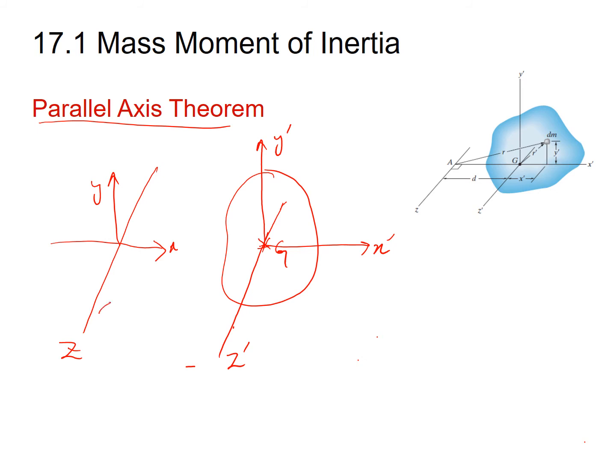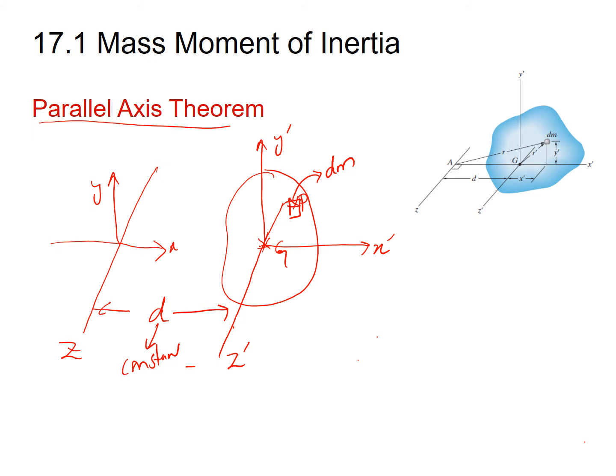The distance between these two axes is d, and this distance is constant. It does not change. The first step is to draw the axis parallel to the axis about which you have to find the mass moment of inertia, on the centroid. After this, let us say that you have a point P on the rigid body, and the mass for this point P is small dm. This is the infinitesimal small element on this rigid body, and I am representing it by a rectangle here. So what is the position of this element P from the Z axis?